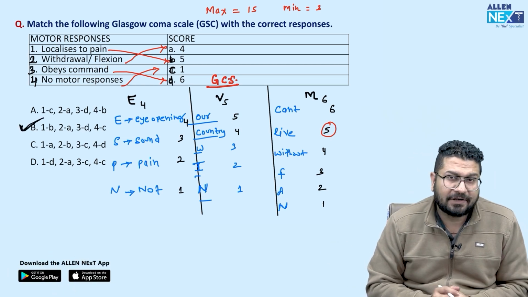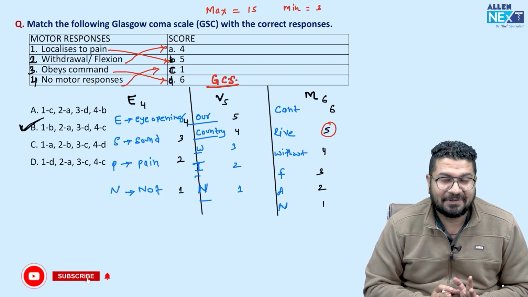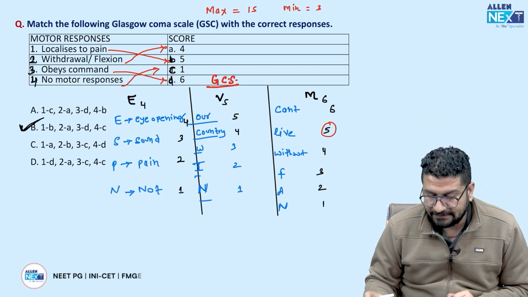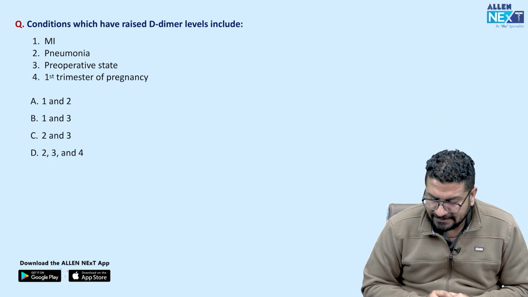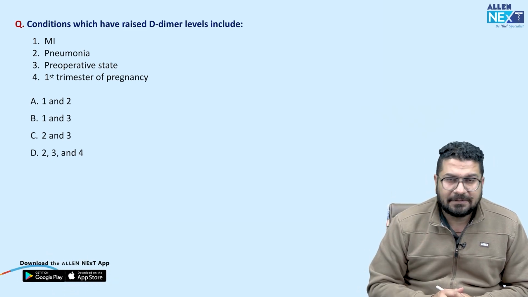GCS is always important. Like in past 10 years, GCS is always an important topic in NEET PG, be it FMG or INI-CET exam. हर जगह क्वेश्चन आता है इसका. Moving to next one. Condition which have raised D dimer level include. So D dimer level you can see in many conditions.